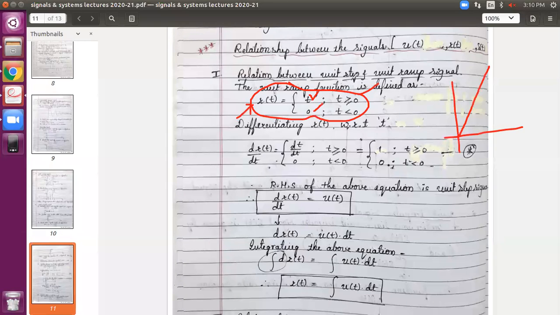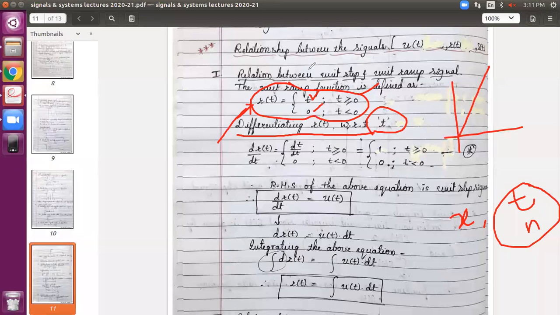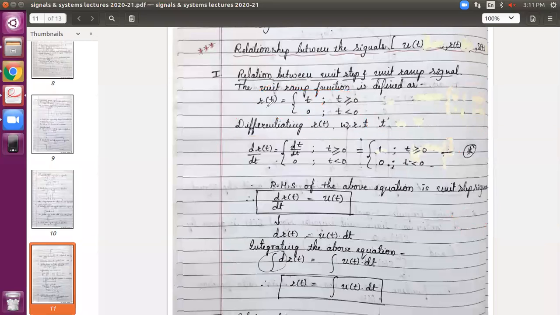Now, in order to find the relationship, we will differentiate the above equation with respect to time. Generally, in calculus, when you are dealing with mathematics, you use the variable x. However, in case of signals, as the variable is time, either t or n, we generally go for differentiation and integration with respect to time. So differentiate with respect to t. Check what you will get. On the left hand side, I have kept the differentiation as it is.